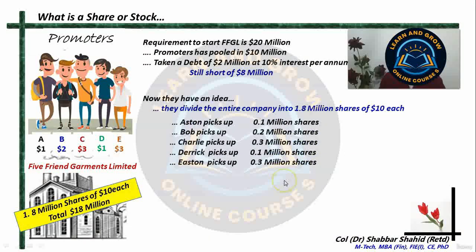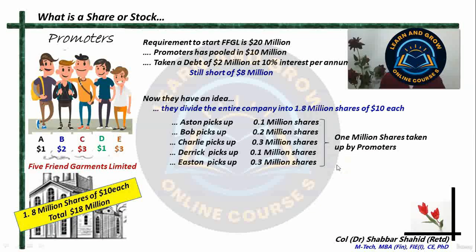Alright, and they ask the public. Before they ask the public, they themselves pick up the shares depending upon how much each of them has contributed. The person who has contributed $1 million will pick up 0.1 million shares. The person who has contributed $3 million will pick up 0.3 million shares, and so on. Alright, so a total of 1 million shares are picked up by the promoters themselves. Why 1 million shares? Because together they have contributed 10 million. So 1 million shares they pick up.